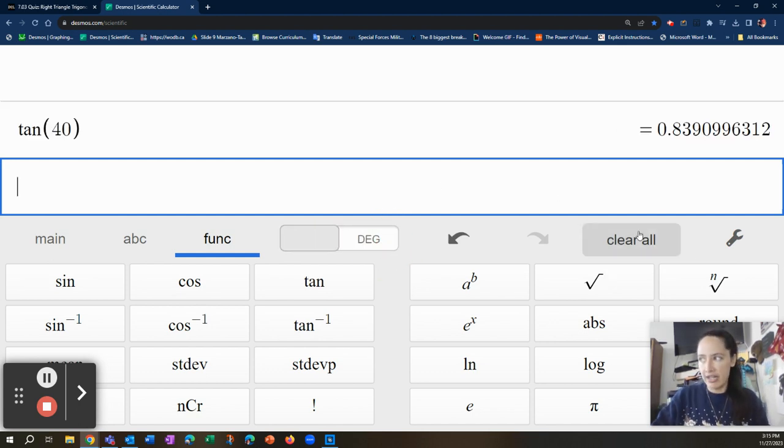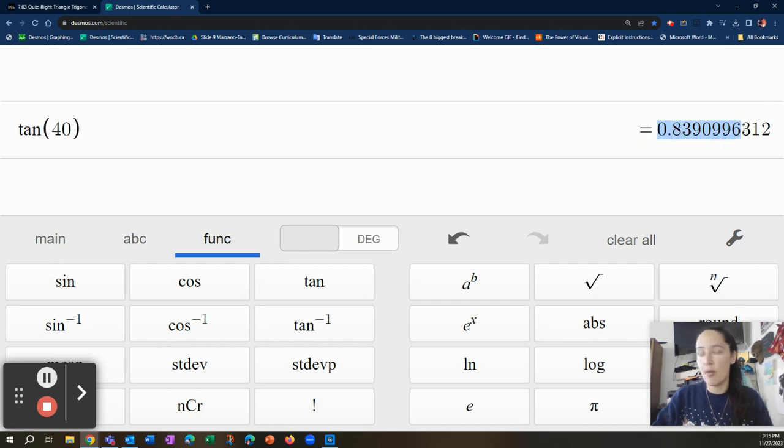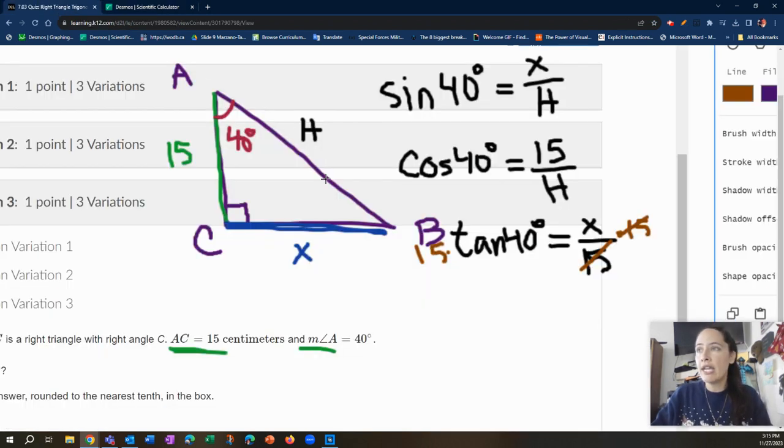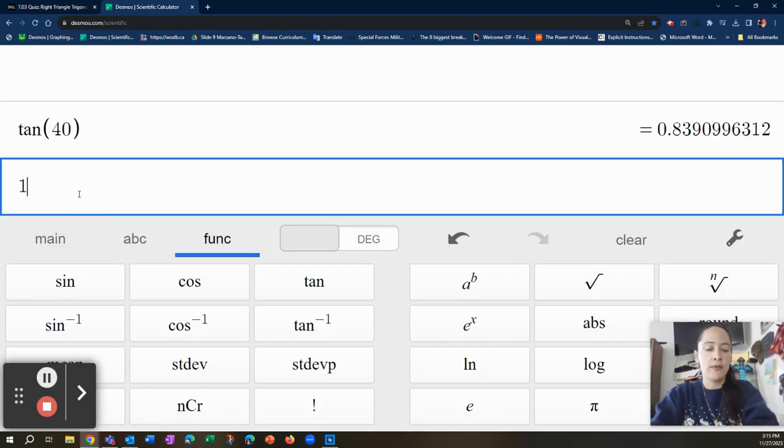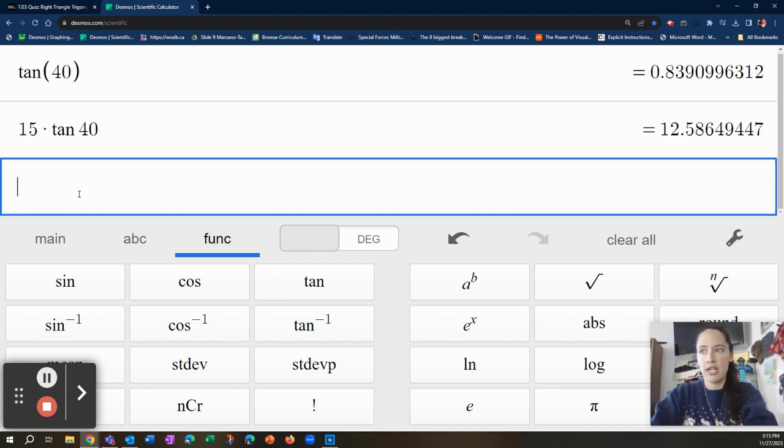Okay, that's not our answer. That is actually going to be the ratio of the opposite over adjacent. The TOA: tangent of 40 is equal to the ratio of the opposite side length over the adjacent side length. And it gives you that decimal less than 1. Cool. But we had to solve for x. We want to know what that length is. So we're actually going to multiply both sides by 15. So we'll have 15 times the tangent of 40, and you don't need to put the degree symbol.